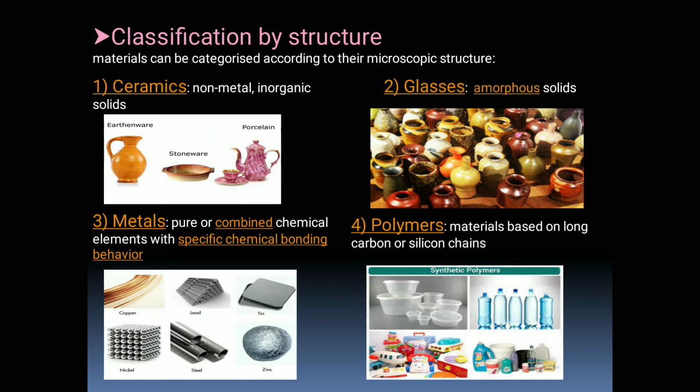Polymers are materials based on long carbon chains or silicon chains, because carbon can make chain or ring structures. So these are the 4 categories of materials by their structures: ceramics, glasses, metals and polymers.